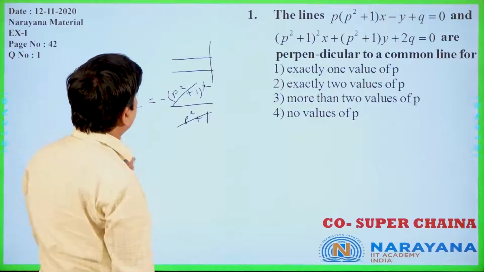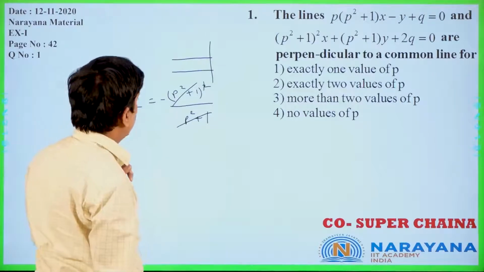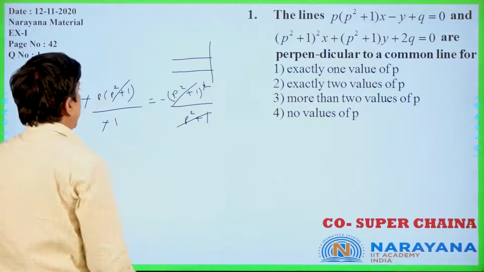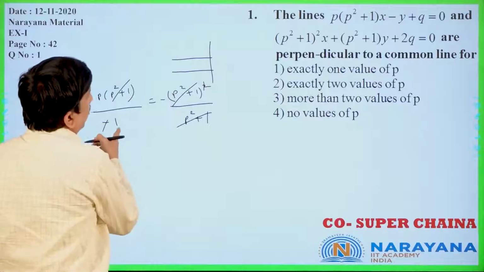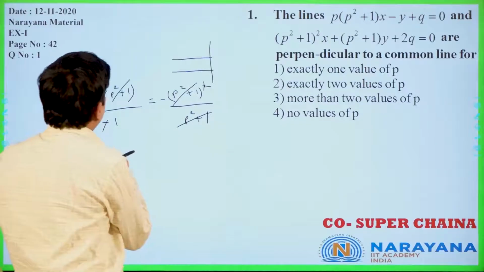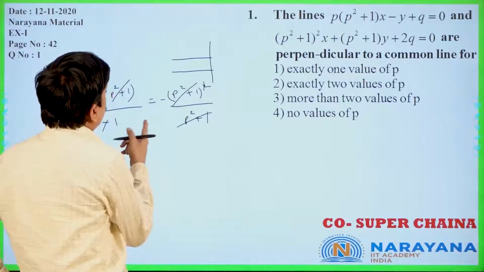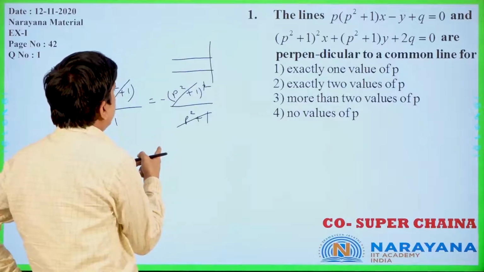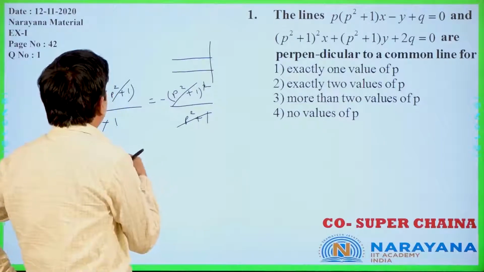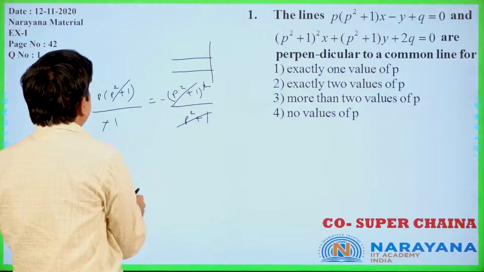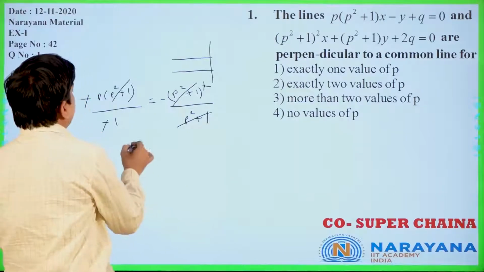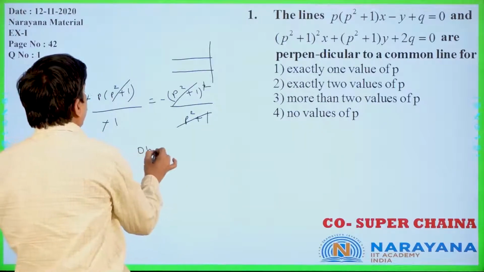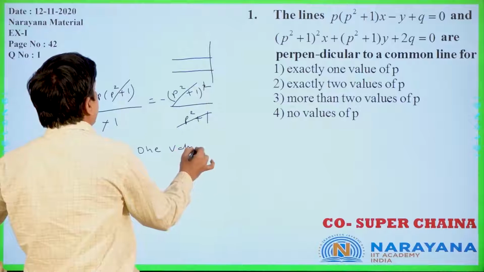Now how many values of p are we getting? Minus of p into (p square plus 1) by minus 1 equals minus of (p square plus 1) whole square by (p square plus 1). Both (p square plus 1) get cancelled, minus minus get cancelled. Only one value we are getting for p.